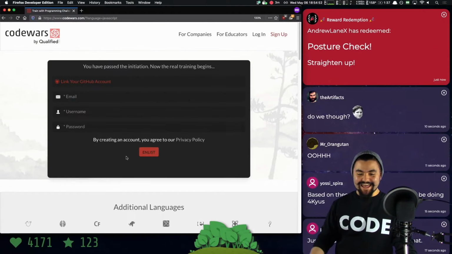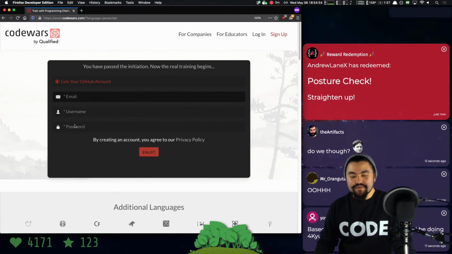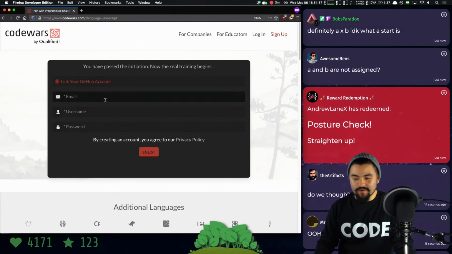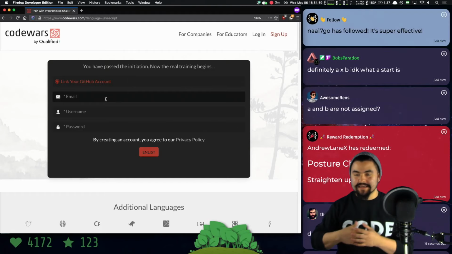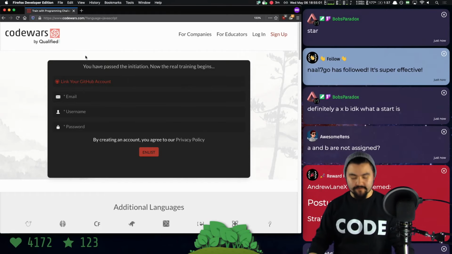Awesome. And then you can actually sign up for the site. But this is really just to show you how codewars.com works. It's not really meant to keep people out, but it's just to show you how it works. It's pretty cool. Sign up.